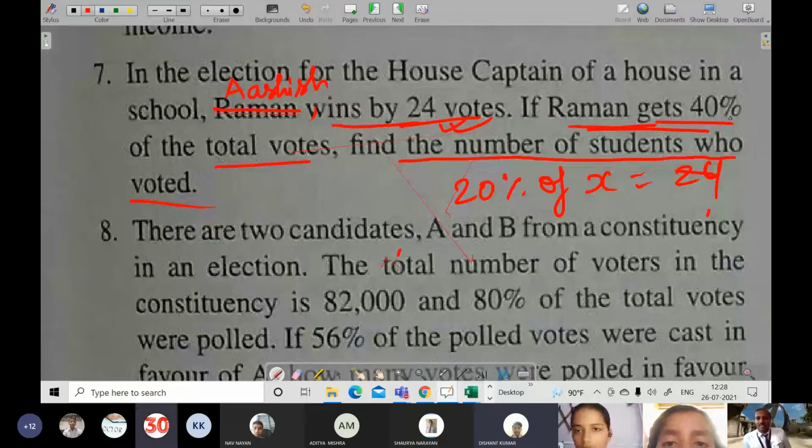Yes. So Sir, Rituja, is the question clear? Yuvraj, it is asking to find the number of students. We will write students in place of votes. So see, if X is equal to 120, if 120 votes have been cast, one student casting one vote, then the total number of students will be 120. Instead of writing let the number of votes be X, you better write let the number of students be X. Then X will be the number of students only.